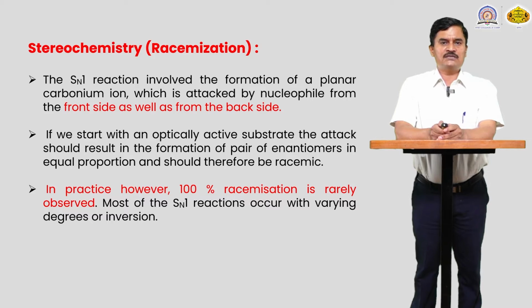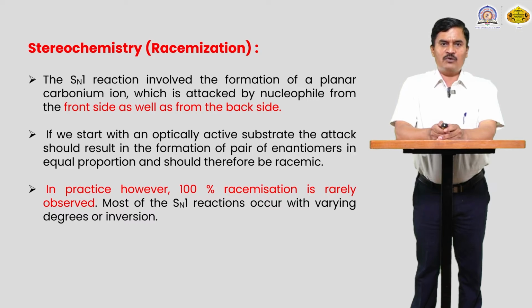So 100% racemization is not possible because the back side attack is more possible as compared to the front side attack, because after dissociation there is a breaking of the bond in the slow step, and the carbocation and the nucleophile are very close to each other, that's why front side attack is not possible.